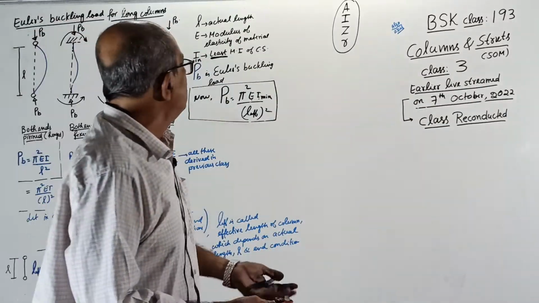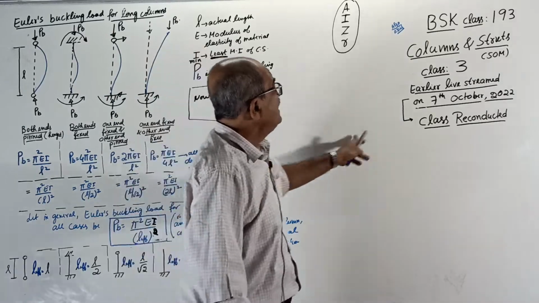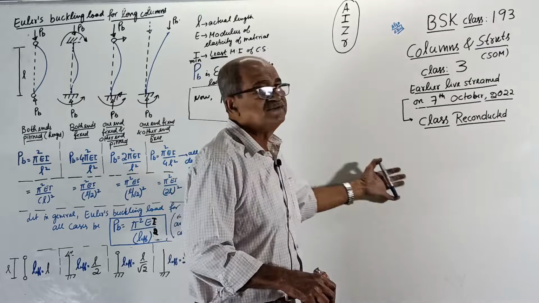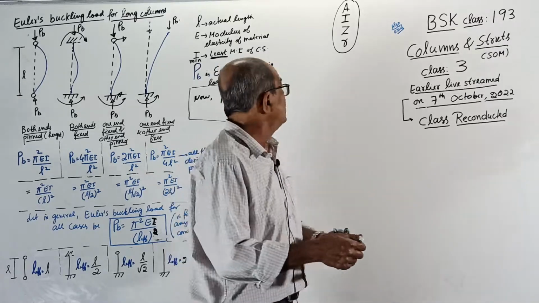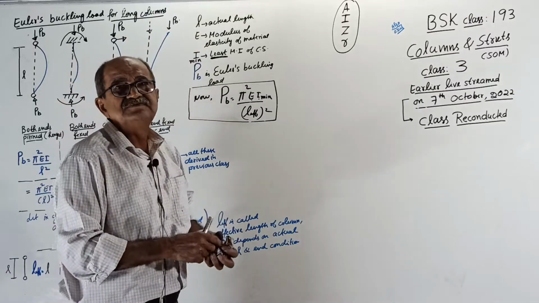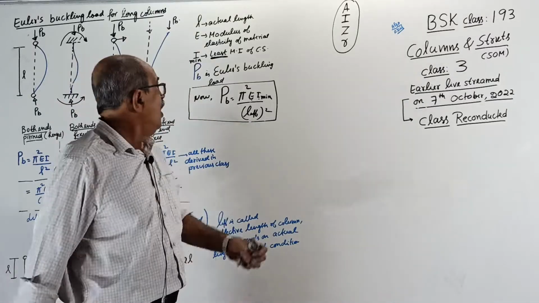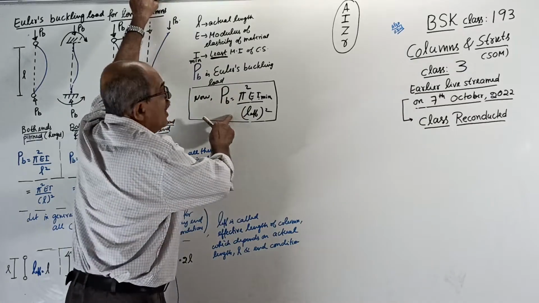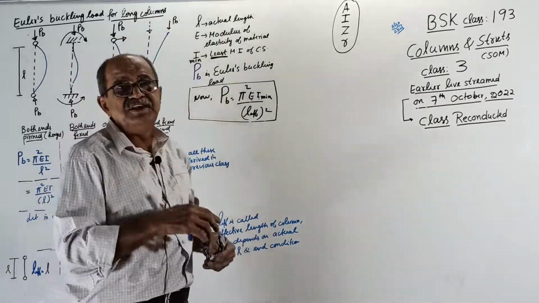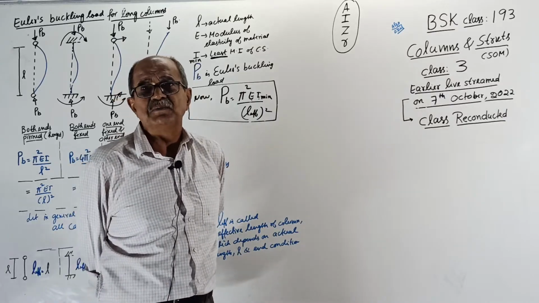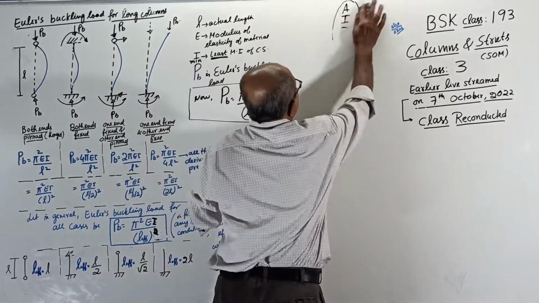Because I am restricting myself to what I explained in class number 3. That's all. Otherwise, a lot of things are told in further classes. You go through it. Now, here is one drawback. Technically, from a more conceptual point of view, instead of this formula, a modified version is used where a term called slenderness ratio will come. I will tell how it comes now.